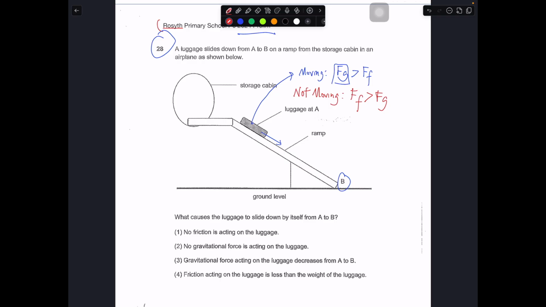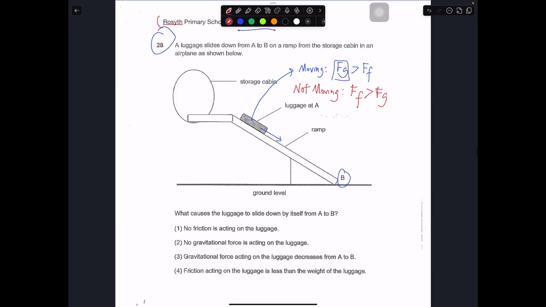It is quite easy to evaluate the following statements, because we know that the object is on the inclined plane. There will always be friction. So "no friction is acting on the luggage" is wrong. Then "no gravitational force" is wrong. There will be friction and gravitational force acting on the object, because the object is simply on the inclined plane. Whenever there is motion, there must be friction. The friction must be in this direction, opposing it, while the gravitational force is pulling it down, and the gravitational force is greater. That's why the arrow here I draw slightly longer.